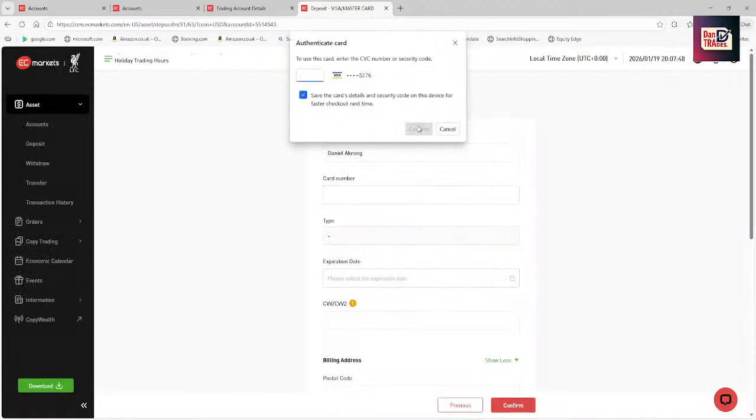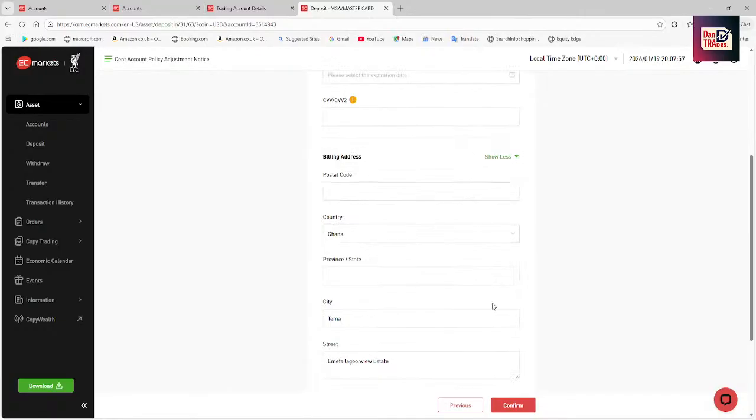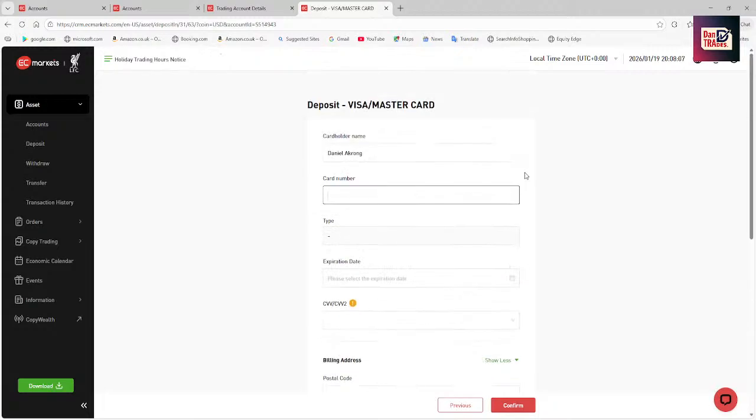Oh, I think my card is saved to this. Oh, so you're telling me to enter this. I don't remember the CVV, so I don't think my card is saved to this. But yes, so you go through the process and deposit. The minimum is $20. You need to start from somewhere. Depositing $20 is going to help you in the long run. So that's it about the deposit, and you're basically done with everything.